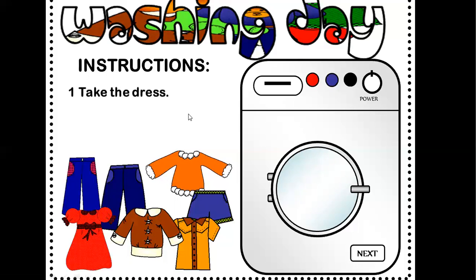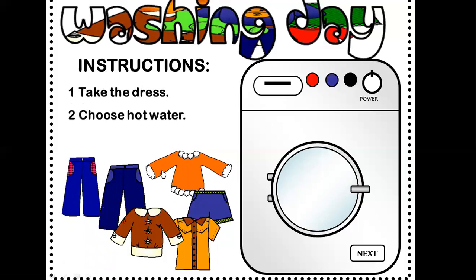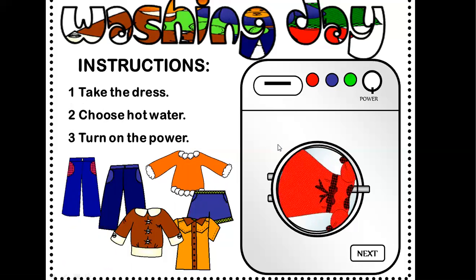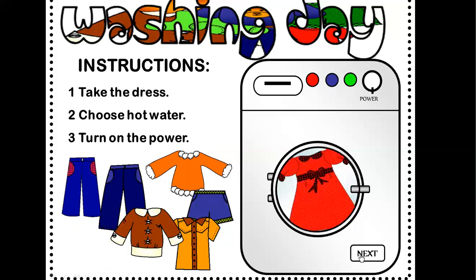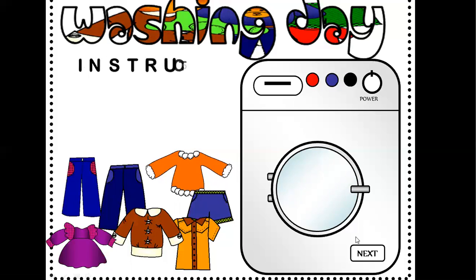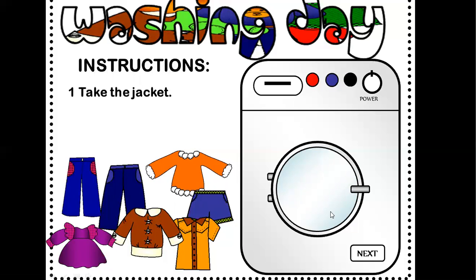Okay, take the dress. Where is the dress? Here is the dress, yes. Choose hot water. There is hot water. Turn on the power. Okay, my friends. And I think now we are washing the red dress. Great.